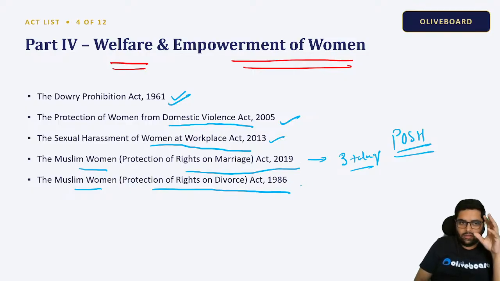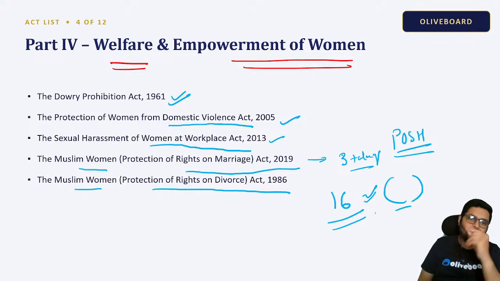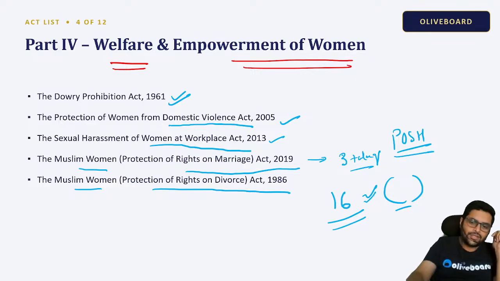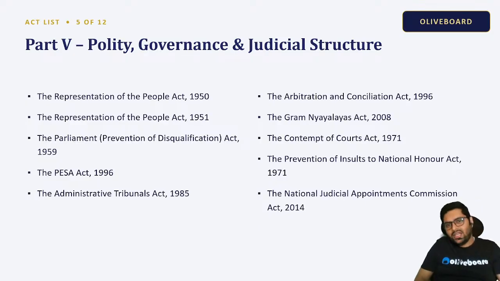I'll give you a hint. It is coming from Article 16 of the Constitution. Now, which part, which clause of Article 16, you let me know in the comments section. Done? Chalo. Next, we have polity, governance, and judicial structure.